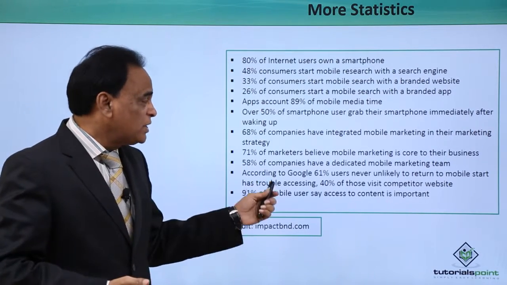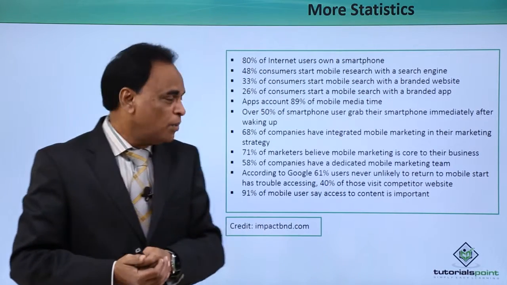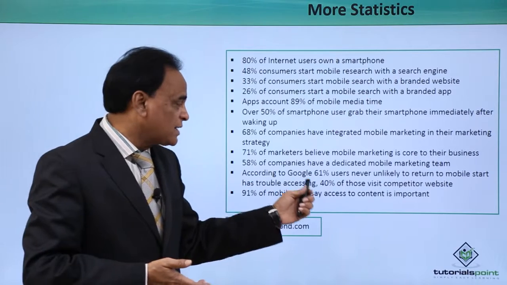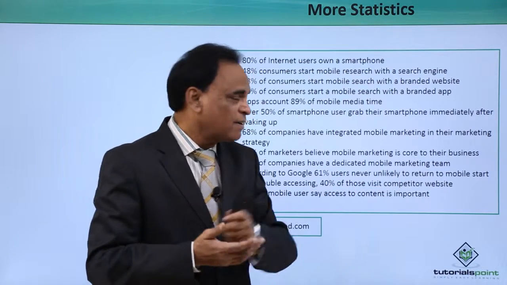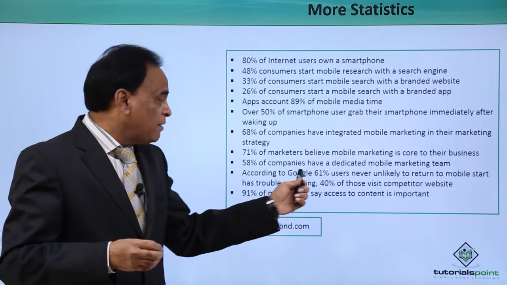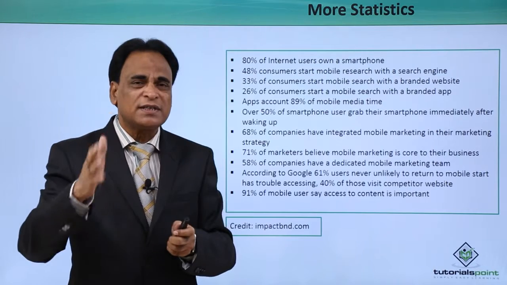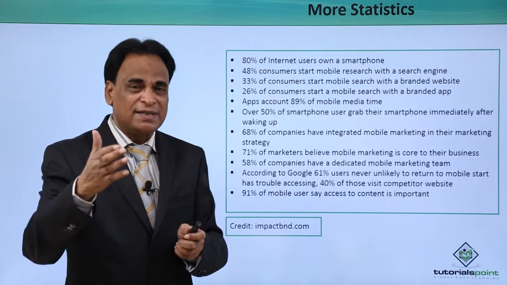According to Google, 61% of users are never likely to return to a mobile site they have had trouble accessing, and 40% of them visit a competitor's website.